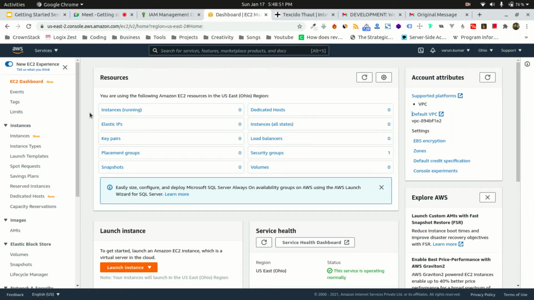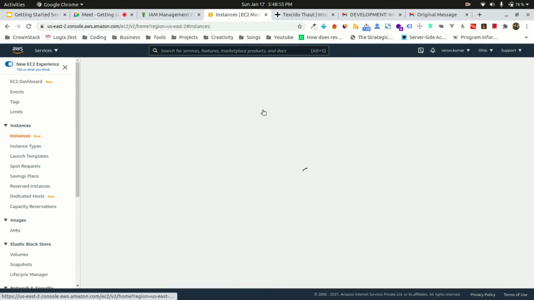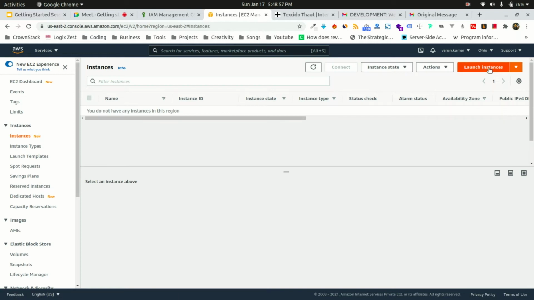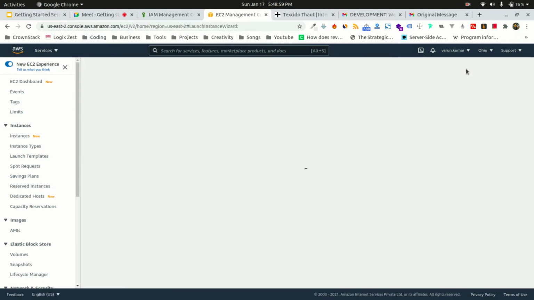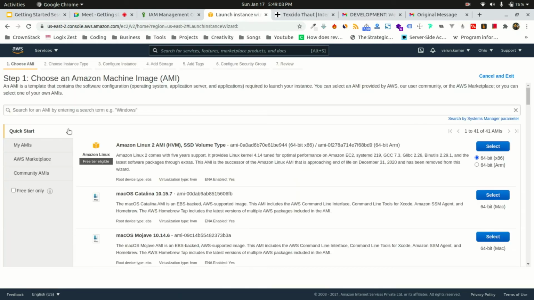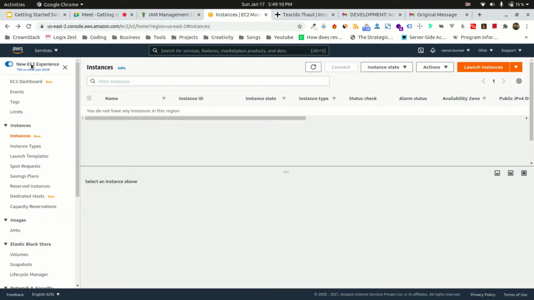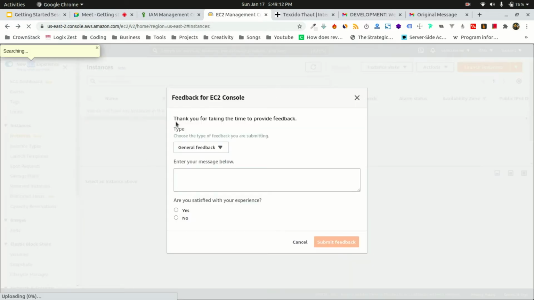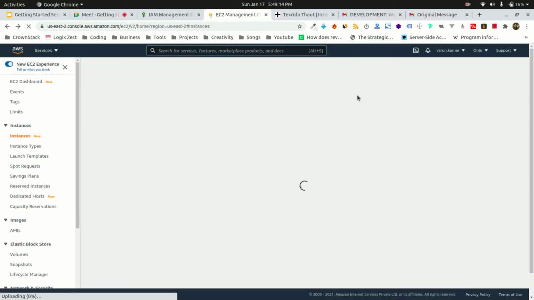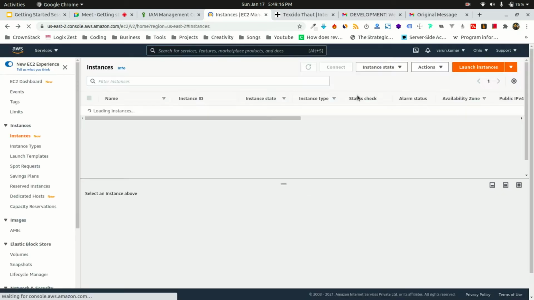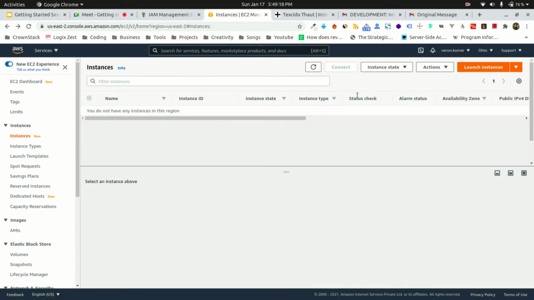When I create my own server by launching an instance, that created server will be my resource. So my virtual computer is my resource.